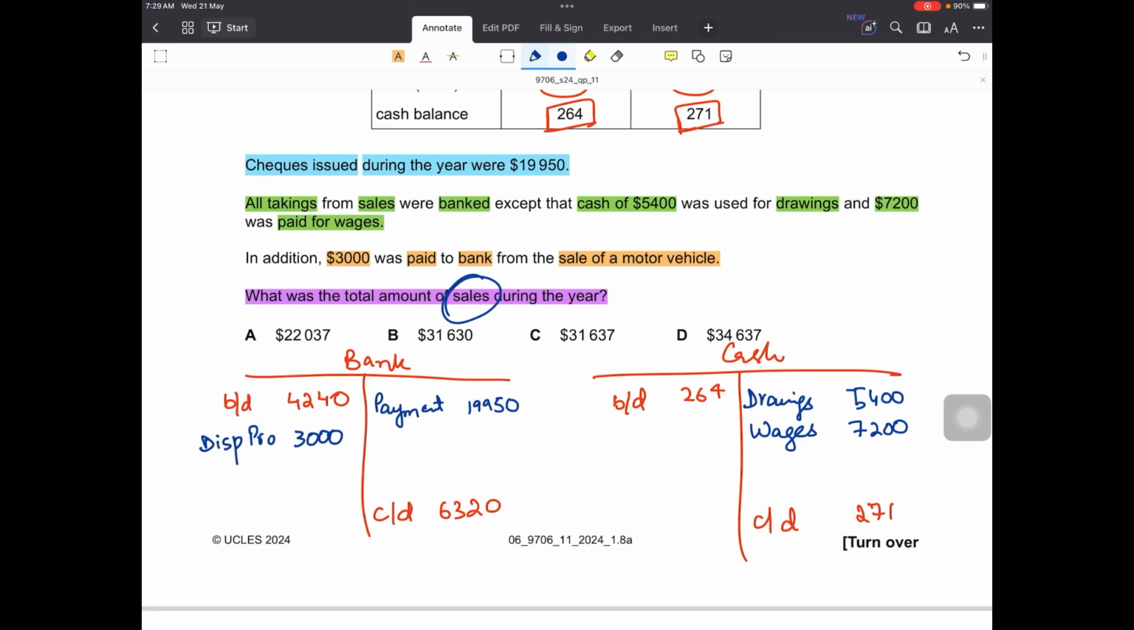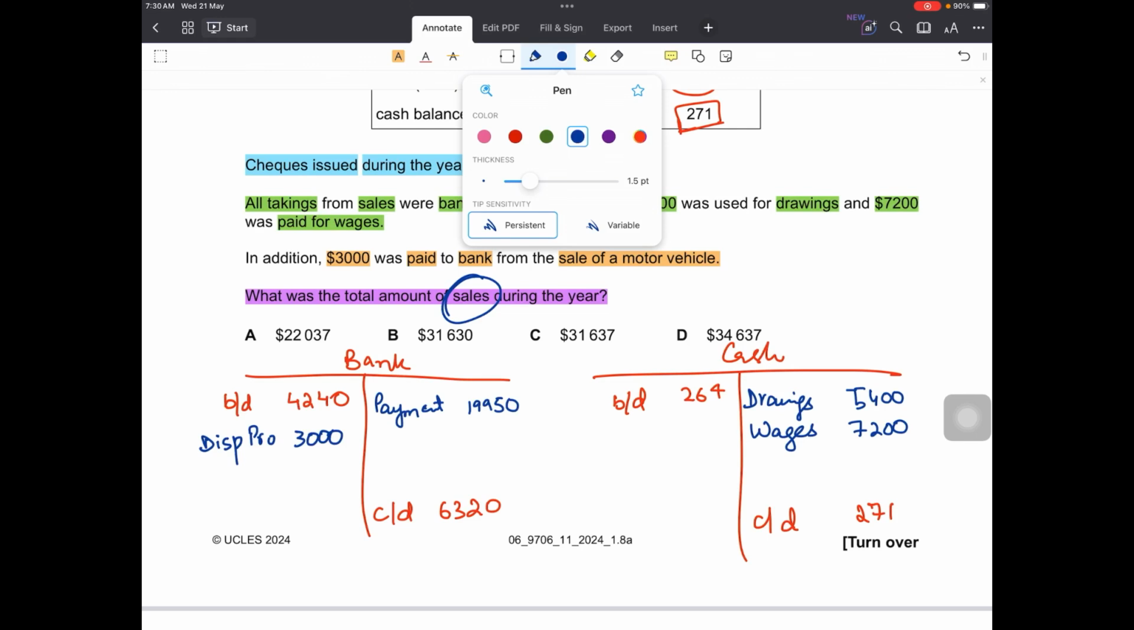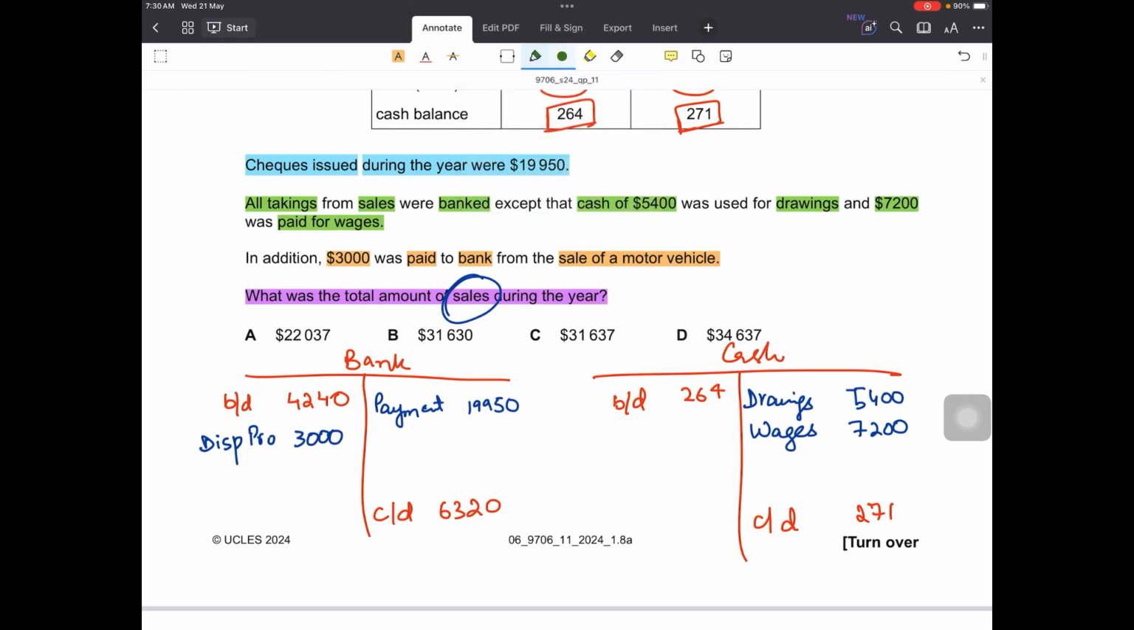So what would have happened? We would have recorded all the sales in the cash account first, and then we would have banked a value in the bank account. So now there would be two transactions that we have to locate. First one would be how much we have received in the bank account, and that will be on the debit side.